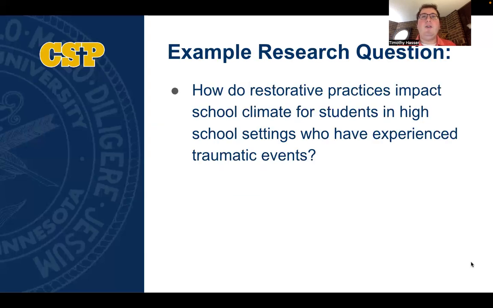So finally, I wanted to look at an example of a research question with you. How do restorative practices impact school climate for students in high school settings who have experienced traumatic events? And so this question identifies the topic. It tells us the range and scope of the participants. They will be investigating this question related to high school students. It also identifies the intervention piece, restorative practices.